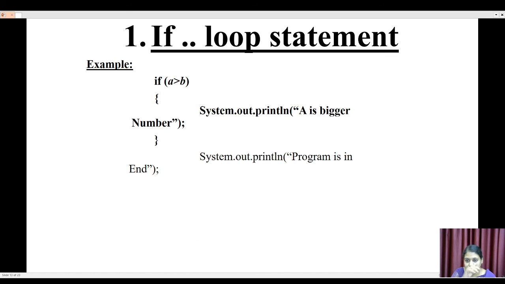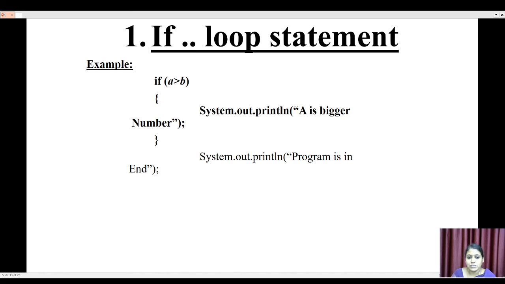Next, this is a simple program. In this program, I just compare two numbers to see which one is greater. I have two variables, a and b, and I compare these two variables. Based on the comparison, I display a statement on the screen. The first statement is: if open parenthesis a greater than b close parenthesis. Here if is a keyword, and a greater than b is the condition.